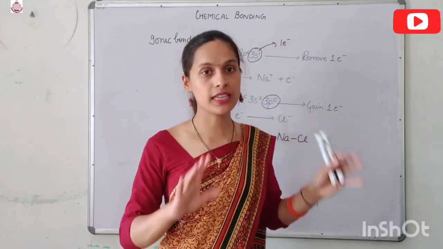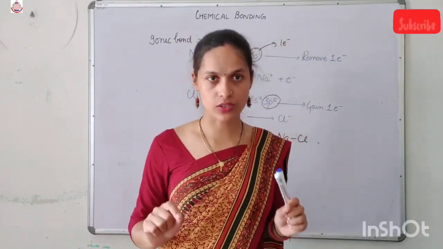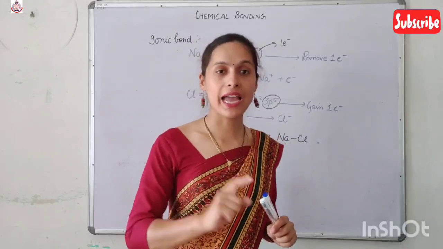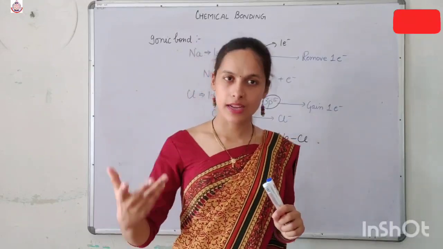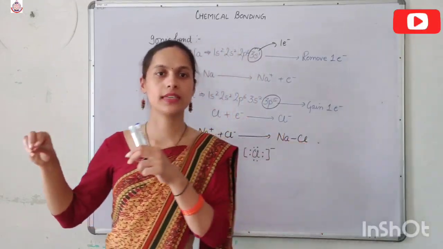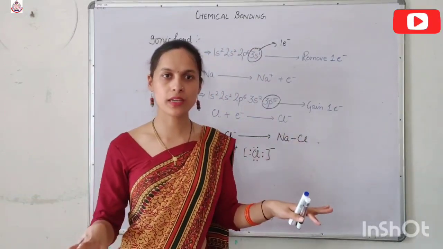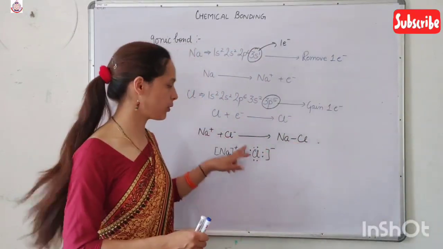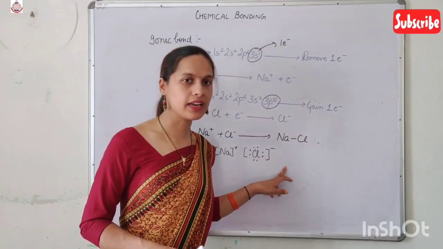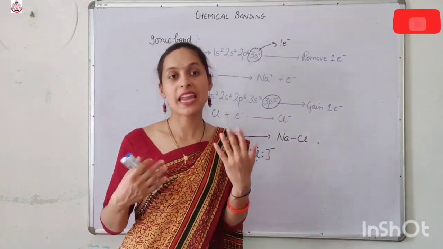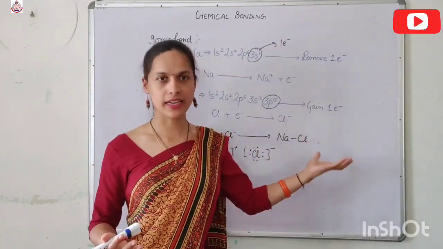We are dealing with the Lewis dot structure of the ionic compound. There is a trick: if it is a cation, then no dots should be around the cation, only a positive charge. And if it is an anion, then there should be 8 dots around the anion and a negative charge.